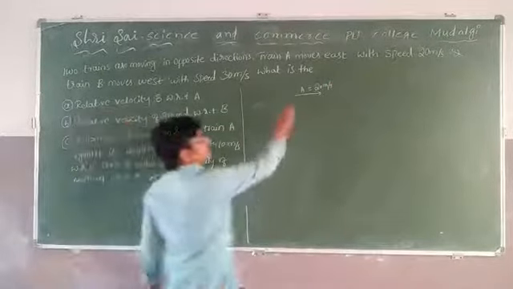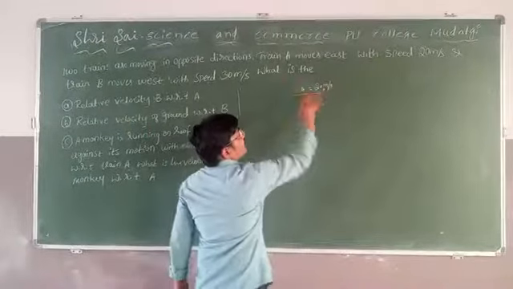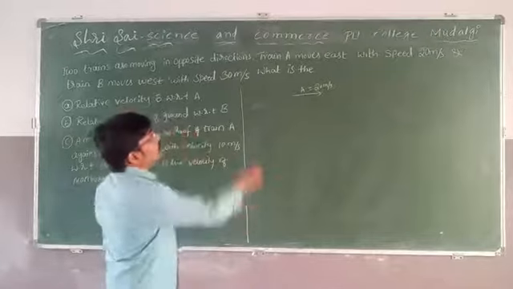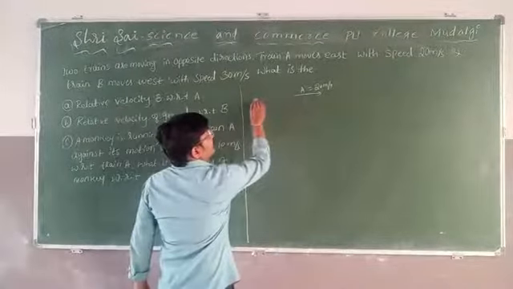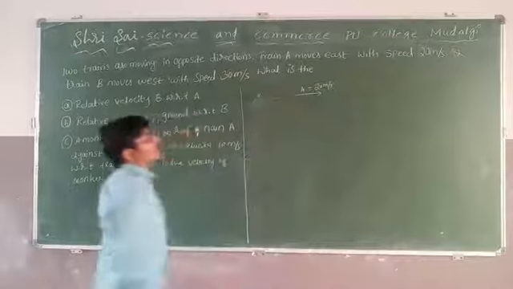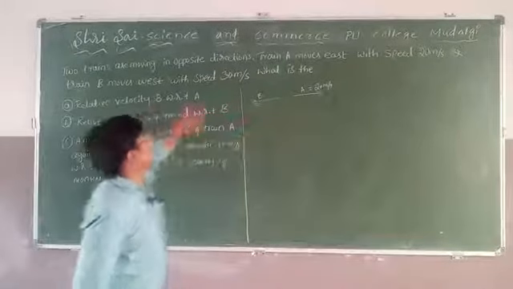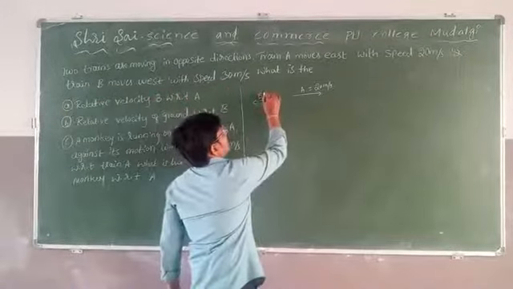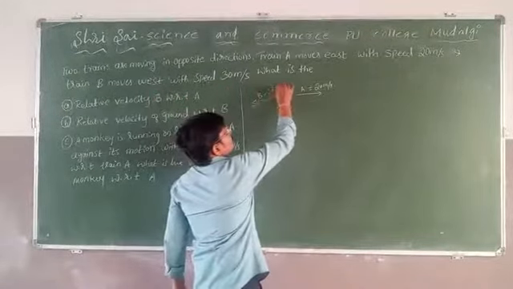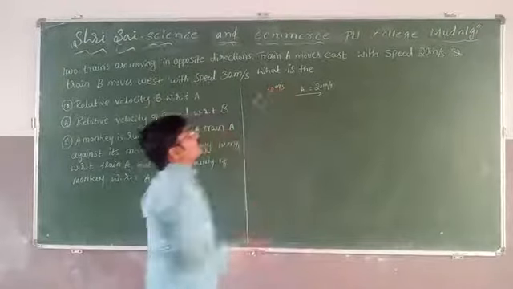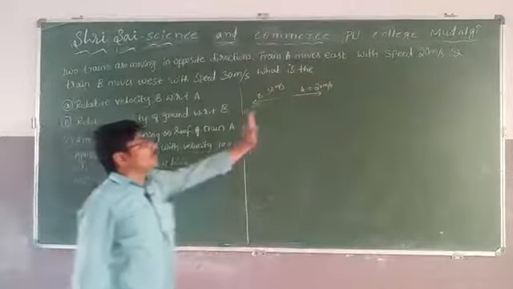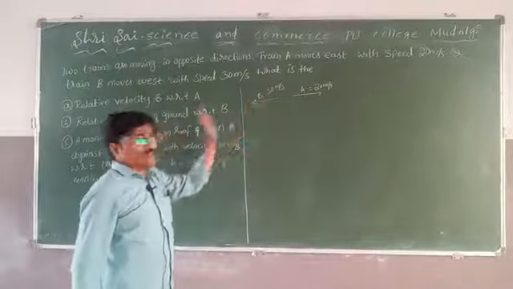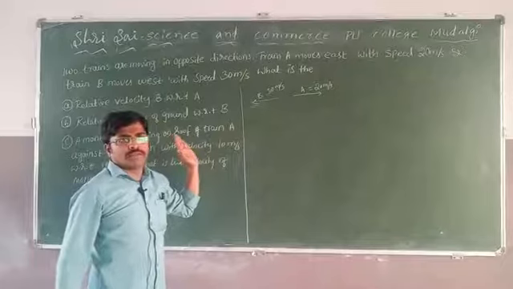This is VA, the velocity. How much is it? It is moving in the east direction. Similarly, train B moves in a west direction with a speed of 30 meter per second. Remember, A is moving in the east direction, and B is moving in the west direction.